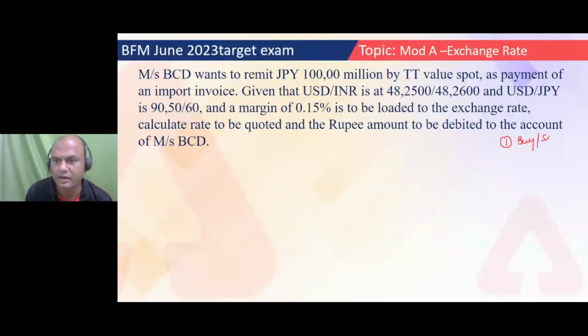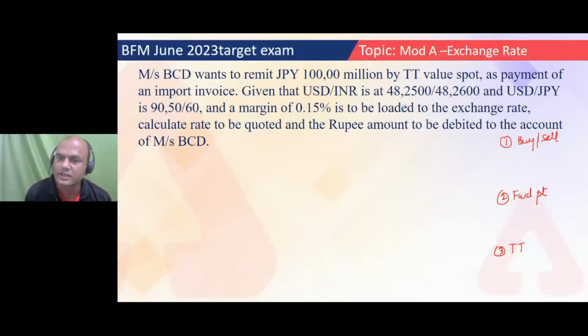Then the second one was forward points. And what was the third one? TT margin or exchange margin. So these were the basics. Always decide on these three. But I won't leave you right now on this.